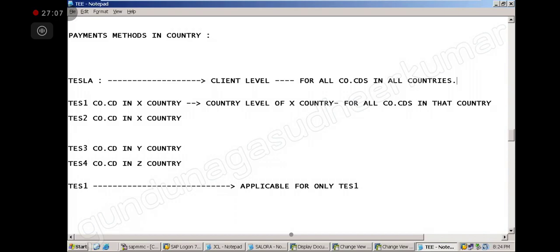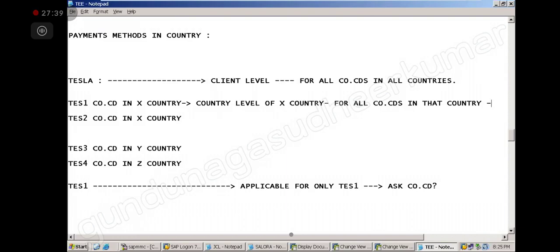Example, can you tell me? Vendor group. Vendor group we define at what level? Client level, accounts payable. So when I am doing it at company code level, it will ask for the company code. Here it will ask for the country. Correct? Which country? Now you tell me an example of this.